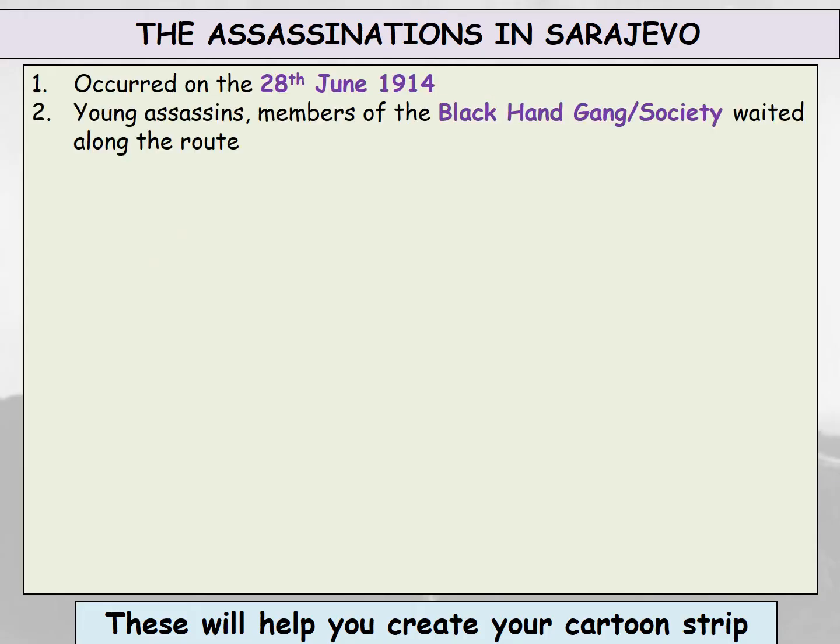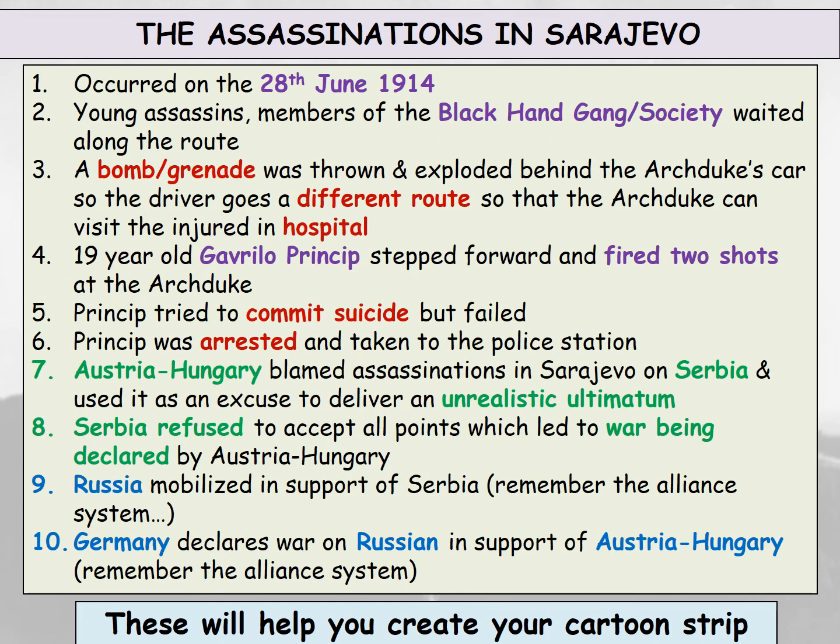So that is the assassination in Sarajevo. So that's your first part of this lesson on the causes of World War I. So if you want to pause at this point and complete your cartoon strip, and what we're going to look at next is what happens next in Europe in 1914.